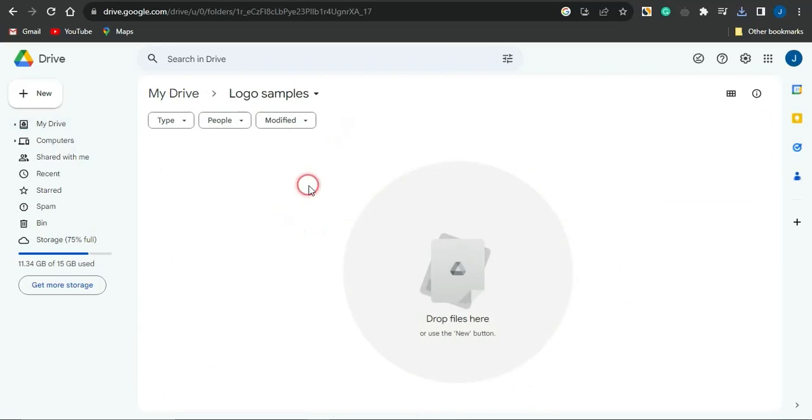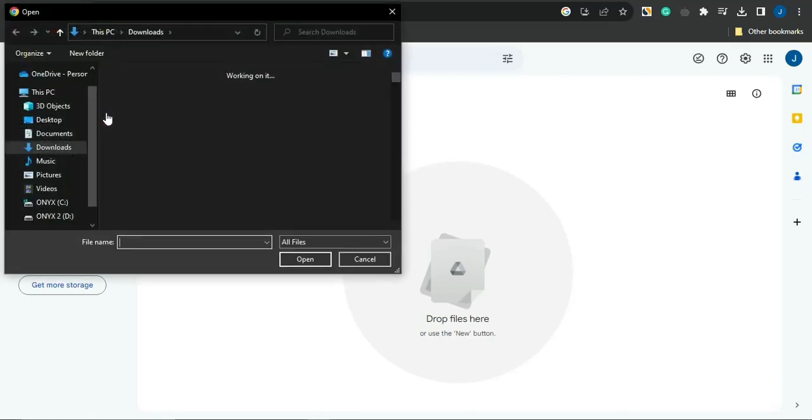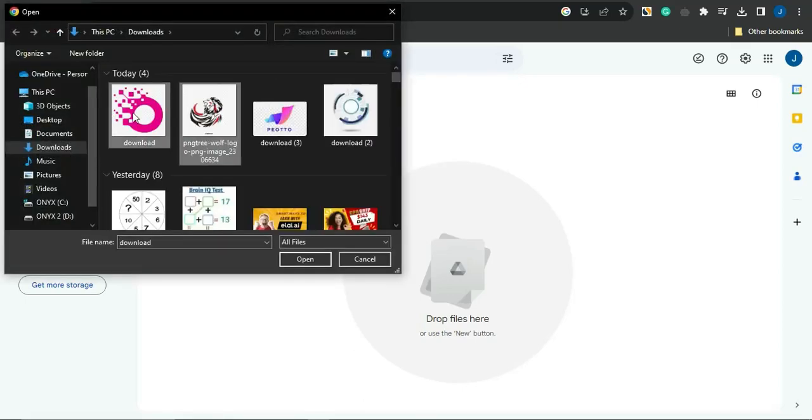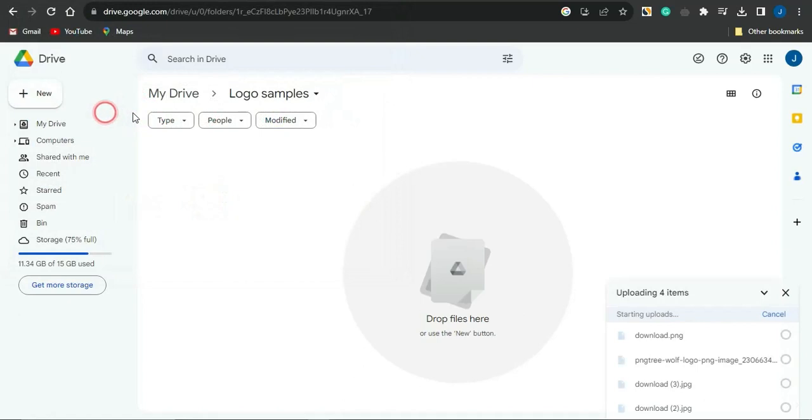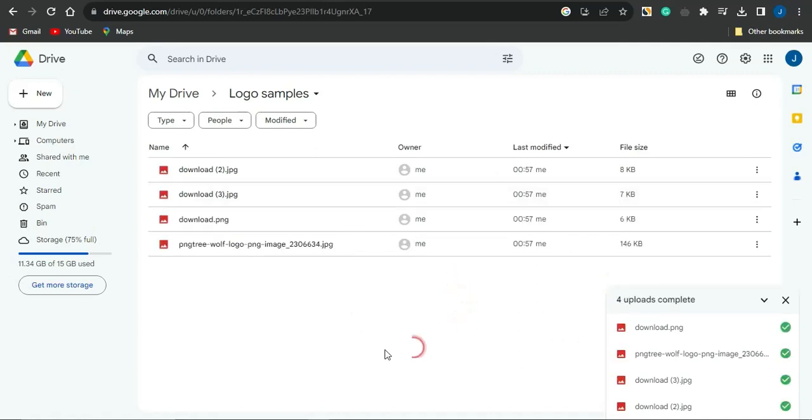If I do double click on that, I can then just simply click on new also, and go on to clicking on file upload. And right now you want to just simply select the logos which you did actually download. As you can see, I'm actually uploading the 4 logos on this particular platform, and the 4 of them have actually been uploaded right now.